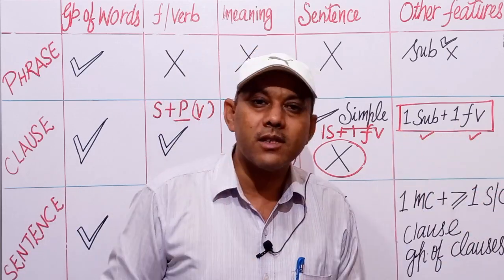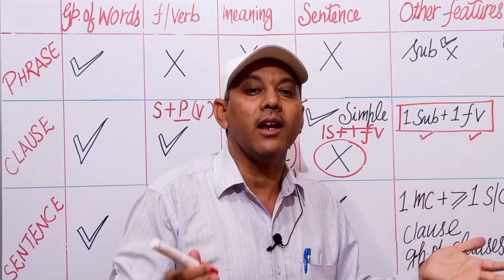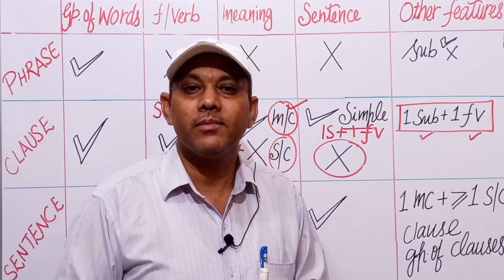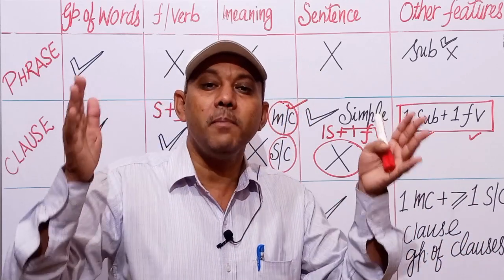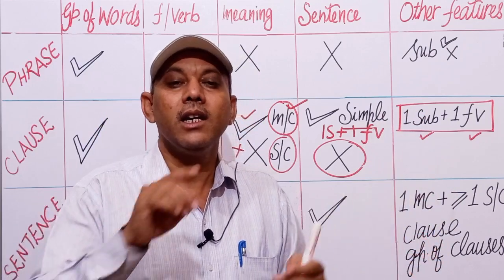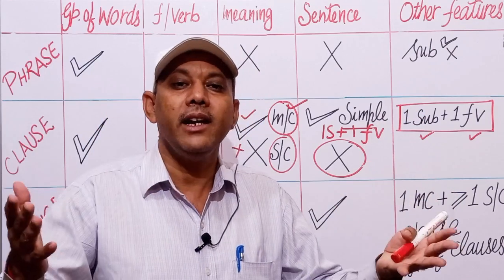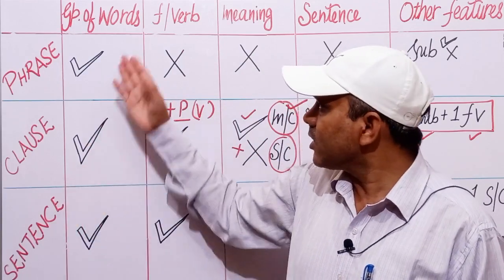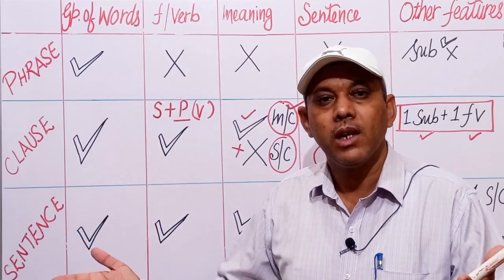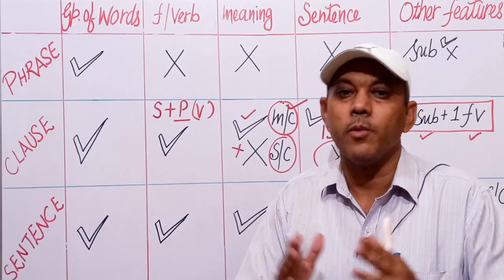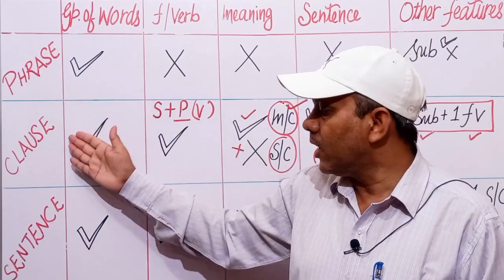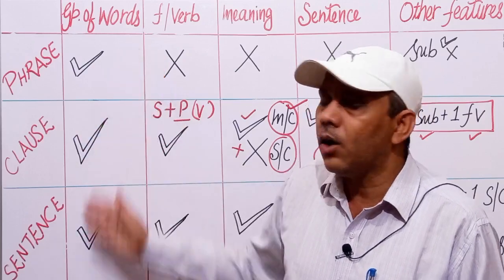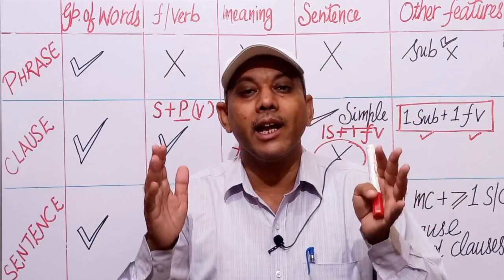In some clauses, the subject is hidden. For example, stand up. This is a main clause. This is a complete sentence. But here the subject you is hidden. Next is sentence. Is a sentence also a group of words? Yes, it is also a group of words. Phrase, clause and sentence, all the three are a group of words.